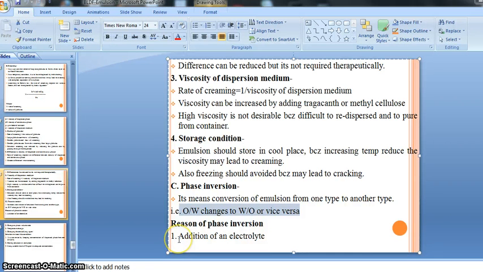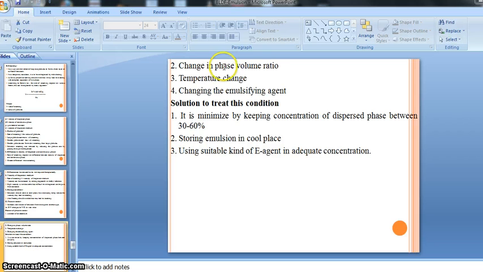So let's see which they are: addition of electrolyte, then change in phase volume ratio, then temperature change, and the fourth one is changing the emulsifying agent.